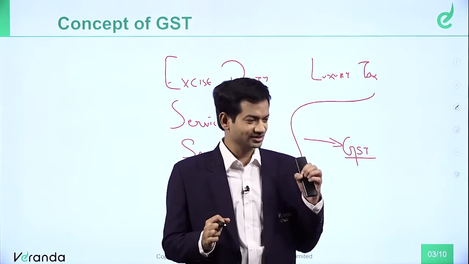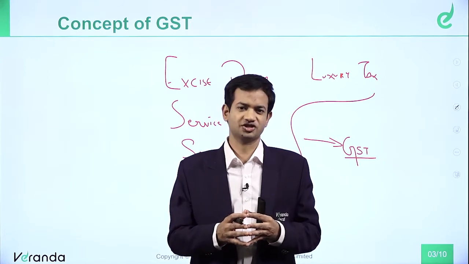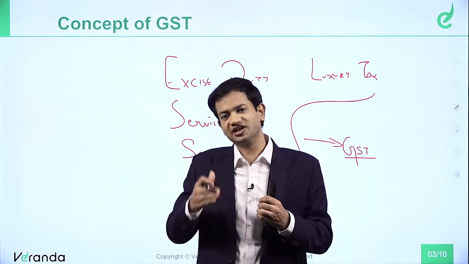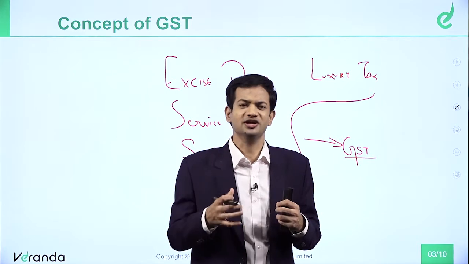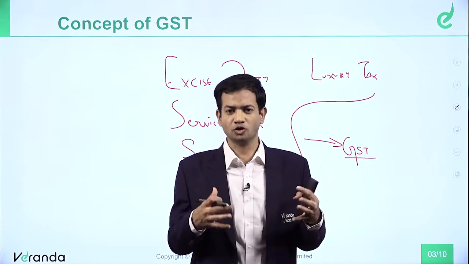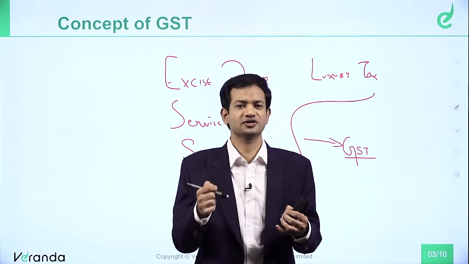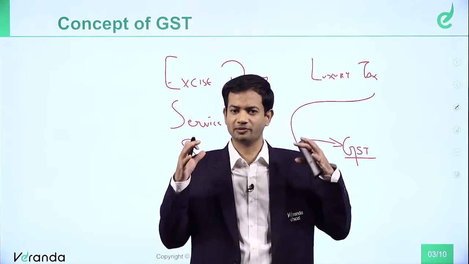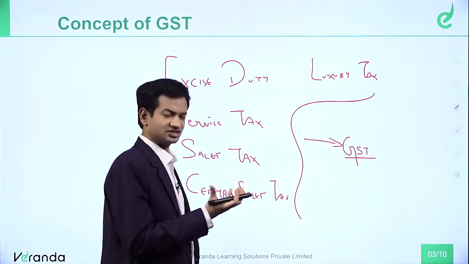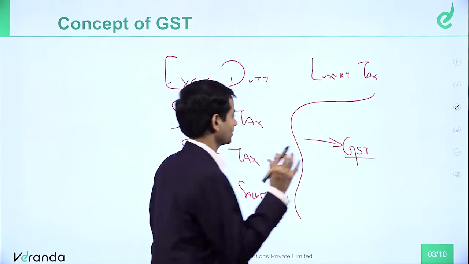So in GST also, multiple taxes have been subsumed into one law called GST to make it more simplified, to give ease of doing business. Initially, no doubt, we'll have certain hiccups and difficulties, because it's a completely new law. So based on the recommendations of the industry, the government is trying its best to amend the law, update the law, and plug the loopholes. Wherever there is no clarity, the government is issuing clarity on a day-to-day basis. So gradually, this law will become a good and simple law, right? So this is the basic structure of GST: it is basically a consolidation of multiple taxes. All these multiple taxes got subsumed into one law called Goods and Service Tax.